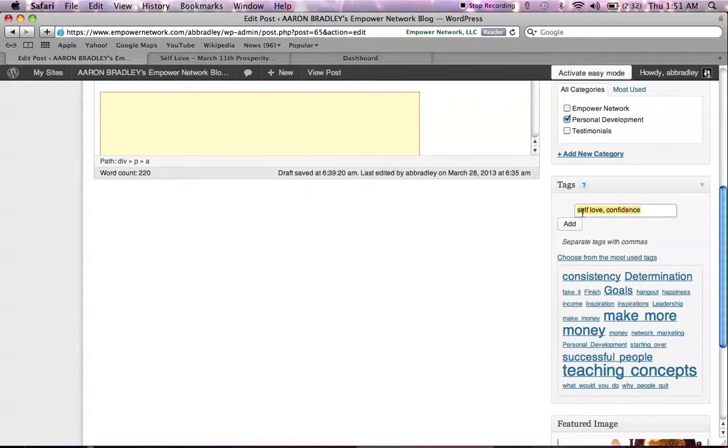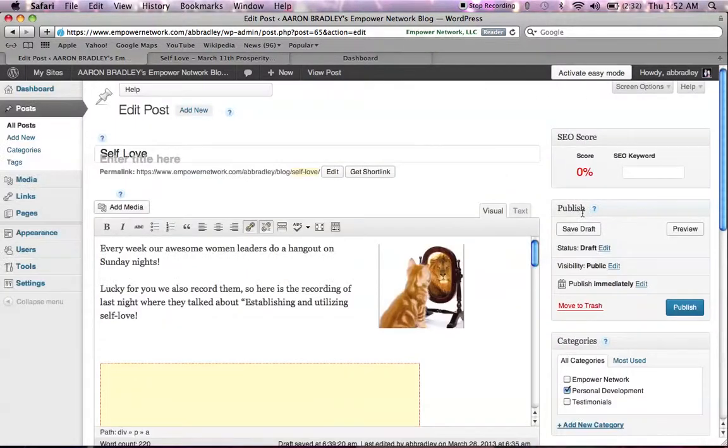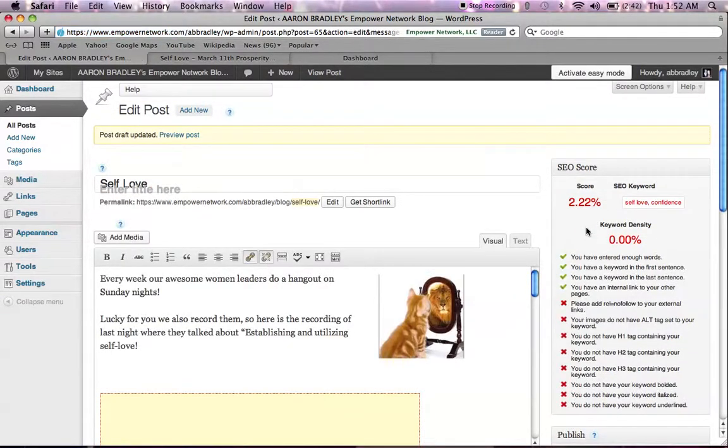And whatever you put in this right here, make sure you copy it and go back to the top of the page, and paste it under SEO keyword right there. Now we're just going to save this draft one more time so that it's saved.